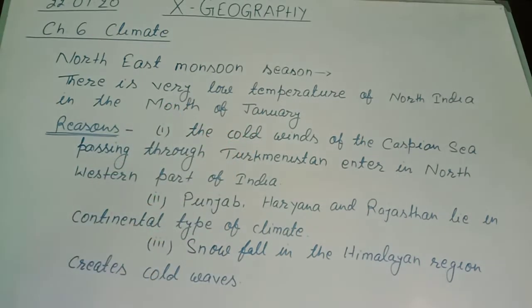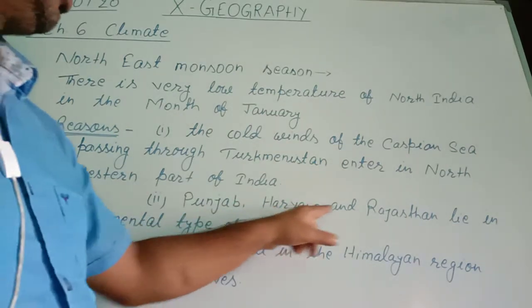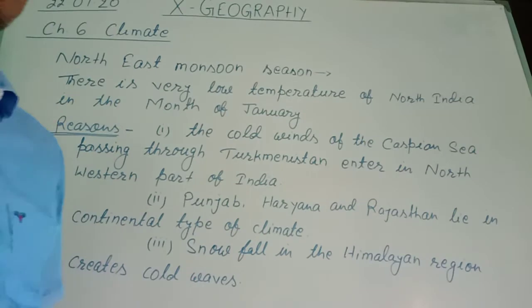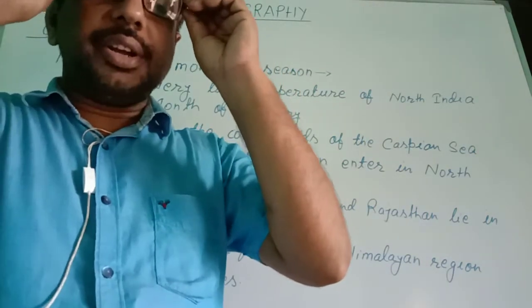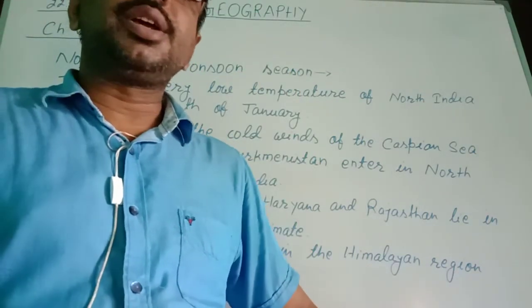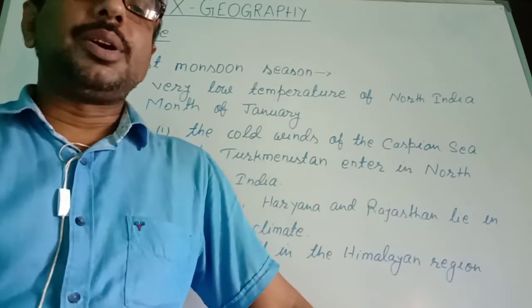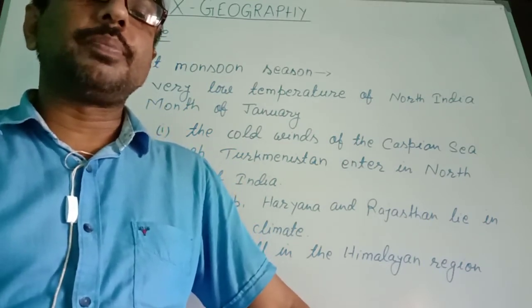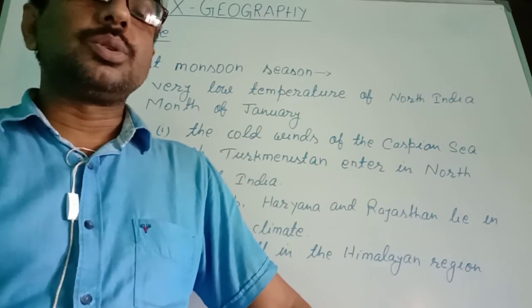Second cause, Punjab, Haryana and Rajasthan. These three states lie in continental climate. Continental climate, you know, is the climate of the places that are far from the seas or oceans.